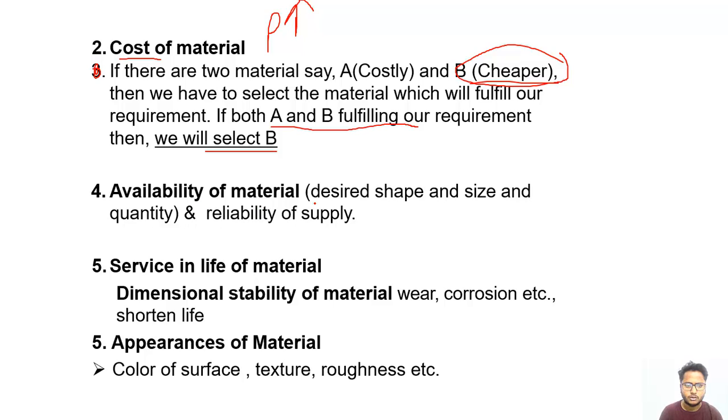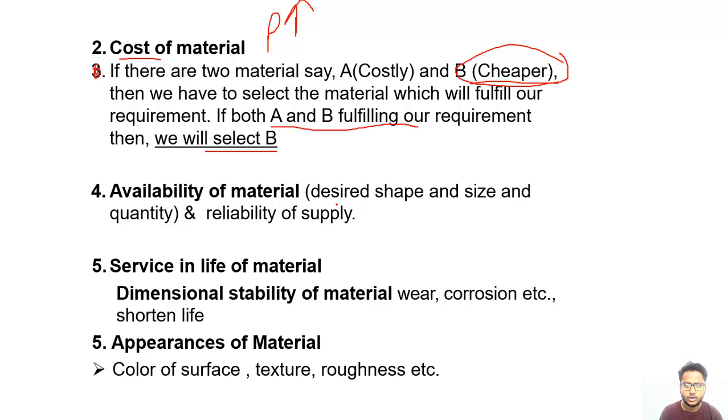Next is availability of the material. I'm taking the example of Rajasthan. There is a scarcity, meaning a lack of wood material, and we have an abundance, meaning a much greater quantity, of stones in Rajasthan.